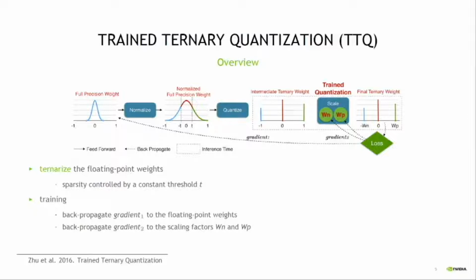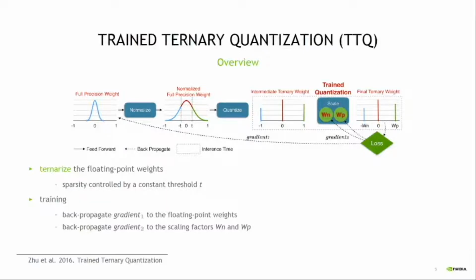Let's first take a look at trained ternary quantization, or TTQ, which is a popular method proposed in 2016 to ternarize neural networks. Looking at the figure, we start with our full precision weights, and then we normalize them and apply a threshold t to induce sparsity in the set. So values higher than t are set to a positive value.